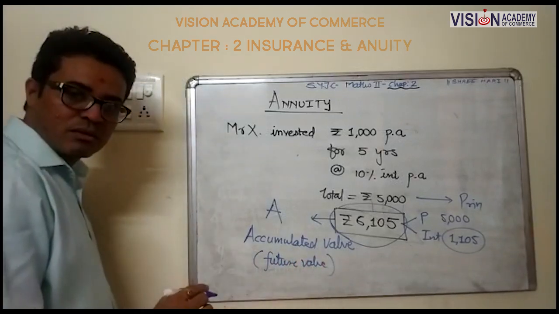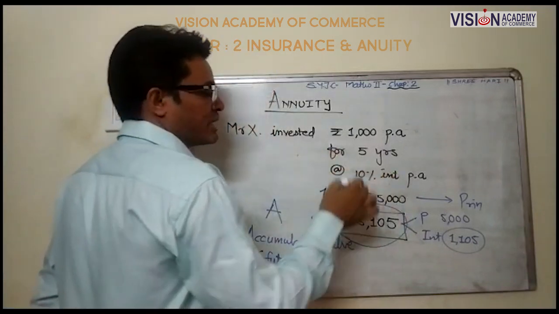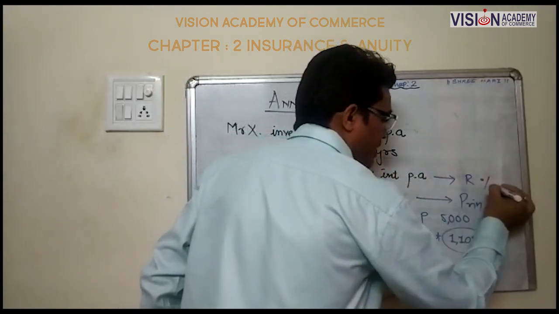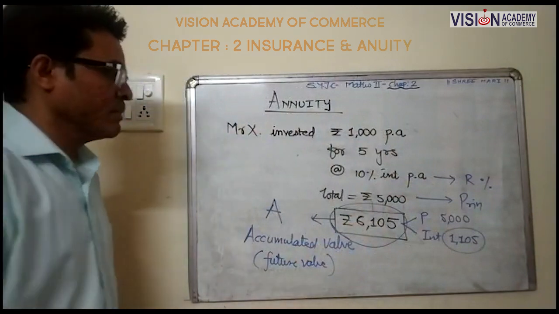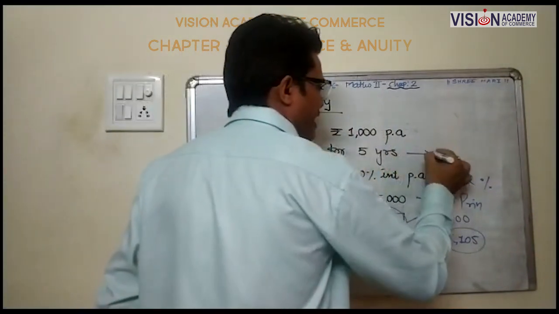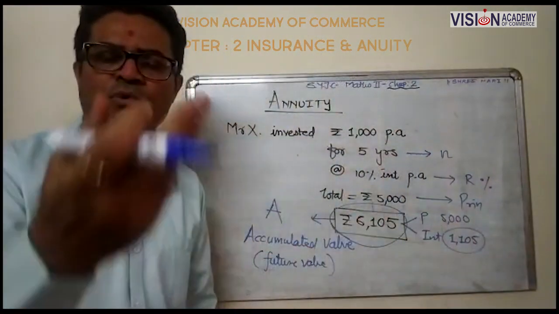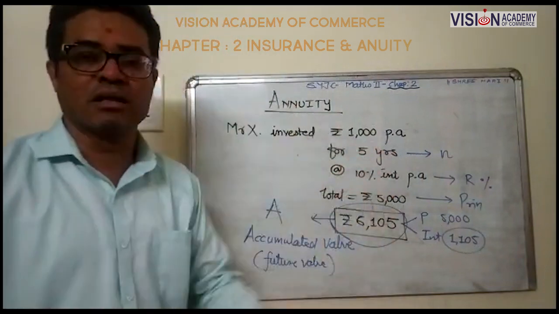Again confusion. What is annuity? 10% is the rate of interest. So is this annuity? No, this is your rate of interest R. And what is 5 years? 5 years is the number of years, number of months, number of quarters, number of half years. So 5 years is your period.